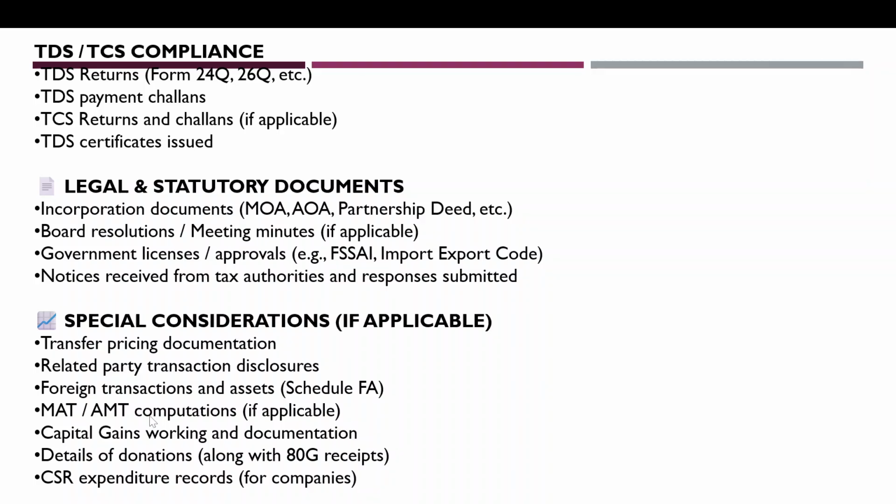So friends, MAT and AMT computation, if applicable, capital gain working and documentation, details of donations along with 80G receipts, and CSR expenditure records for companies. So these are the bare minimum documents which we require before the tax audit.